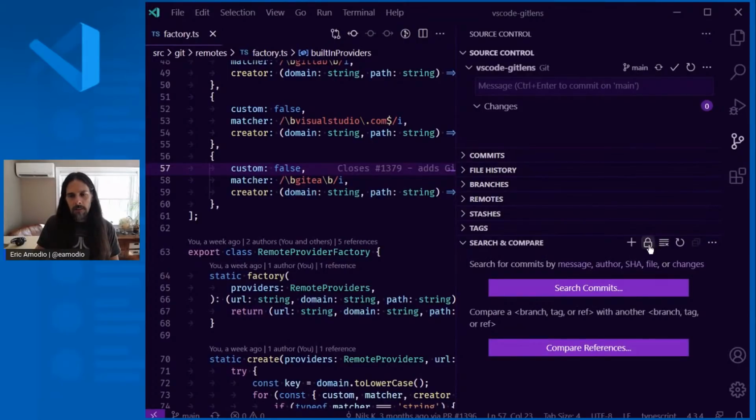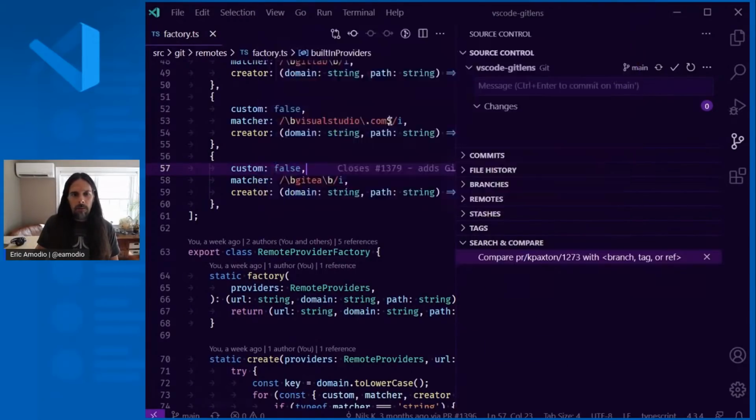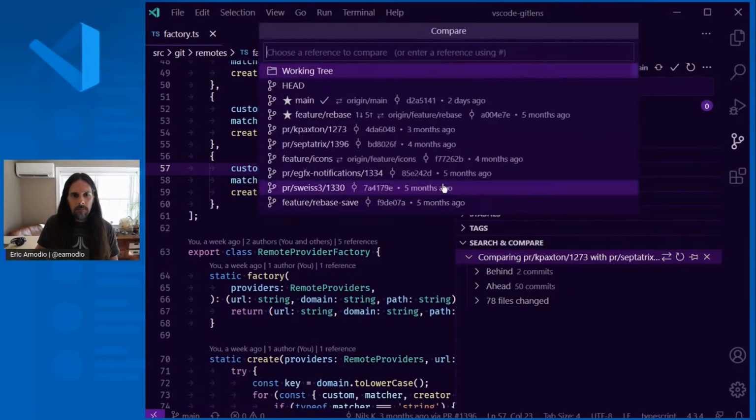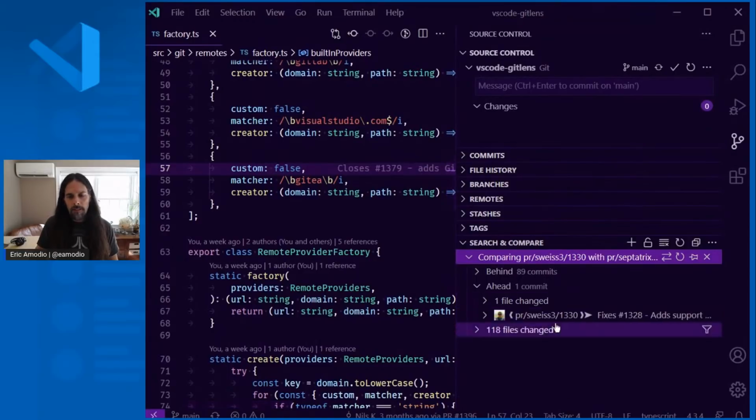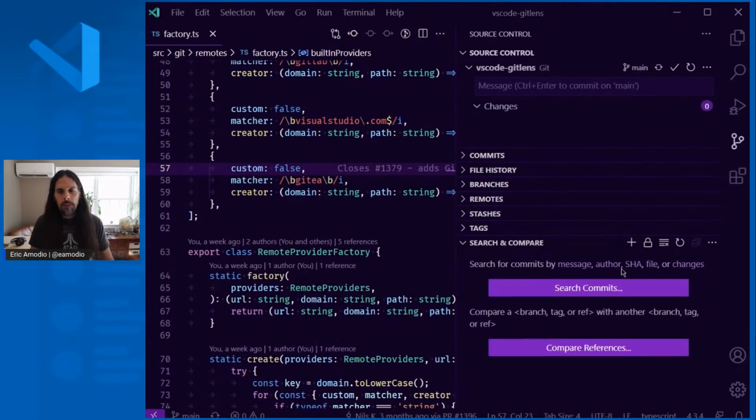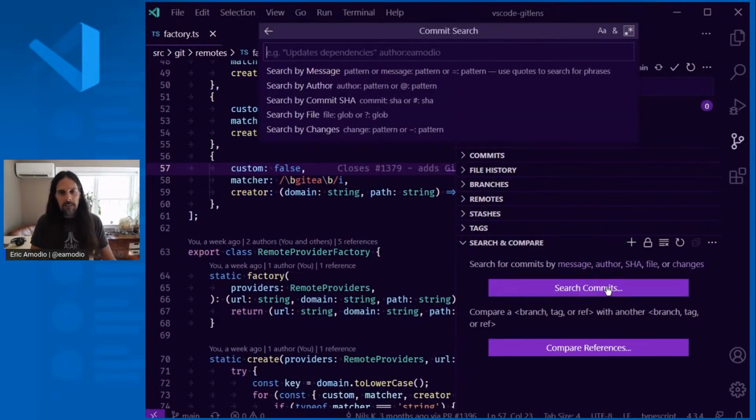Additionally, you can also decide if you want to keep all the results, or if you don't want to keep the results, like every compare will just overwrite the previous. So it's like just a one-shot view. So if you want to work in that mode, you can do that as well. And you can use the plus button as well as the buttons here.